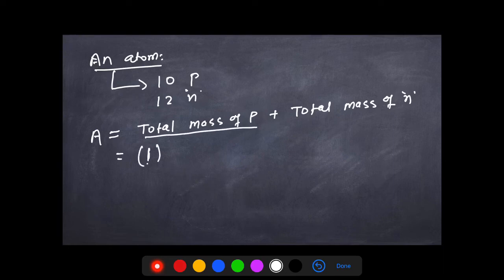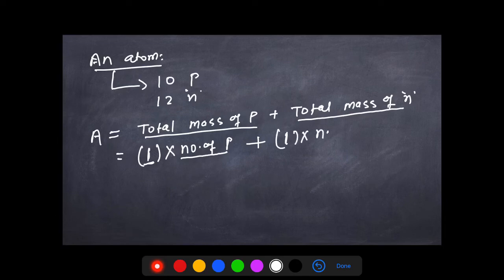Now, the mass of one proton is 1 AMU, we know that. So the total mass of protons is the mass of one proton multiplied by the number of protons, right? The mass of one proton is 1 AMU, as we saw on the previous page, into the total number of protons. Similarly, the total mass of neutrons is the mass of one neutron into the total number of neutrons, right?